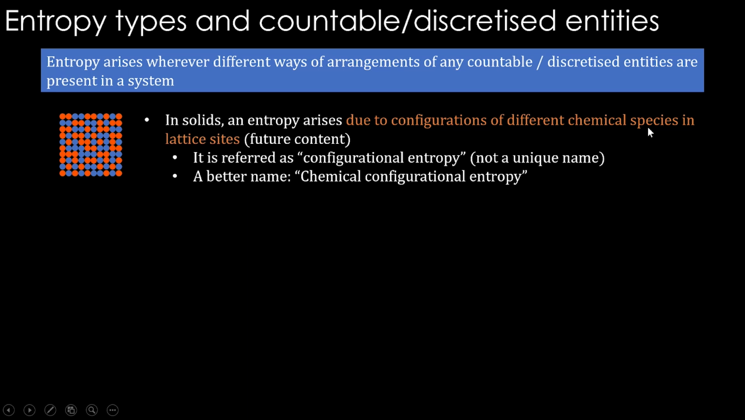Chemical species you can imagine as elements. Red atom and blue atom are two different types of chemical elements. They can arrange in different number of ways, constituting one single macrostate. Therefore, we can call this entropy chemical configurational entropy.